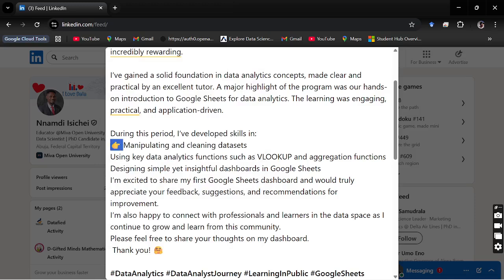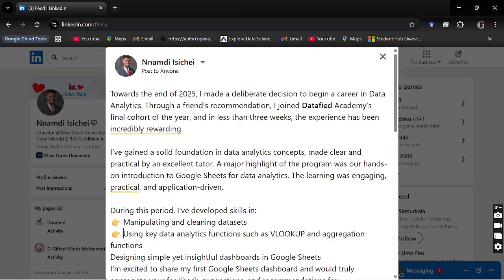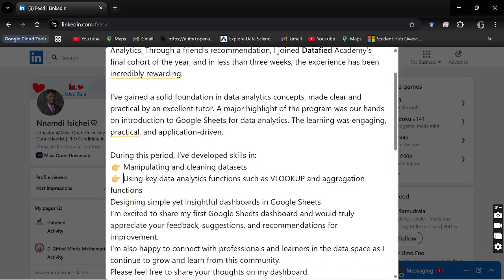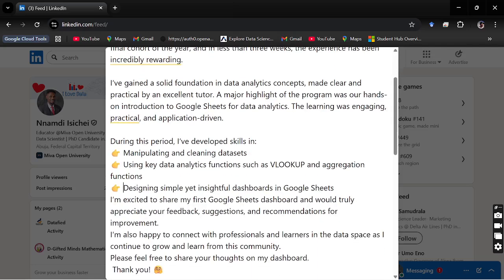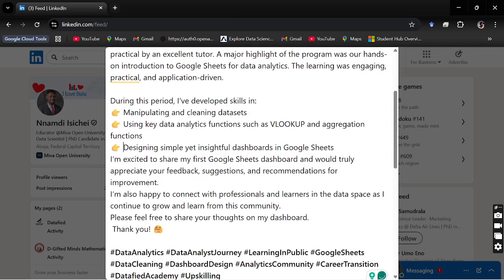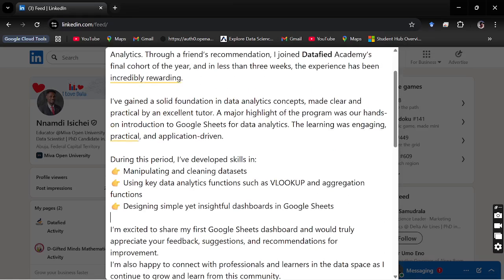So what I'll do is make a copy of this. During this period, I've developed skills in: one, manipulating and cleaning data. Paste it here again. Two, using key data analytics functions such as VLOOKUP and regression functions. Paste here again. Three, designing simple yet insightful dashboards in Google Sheets. Then enter to create another space for readability.